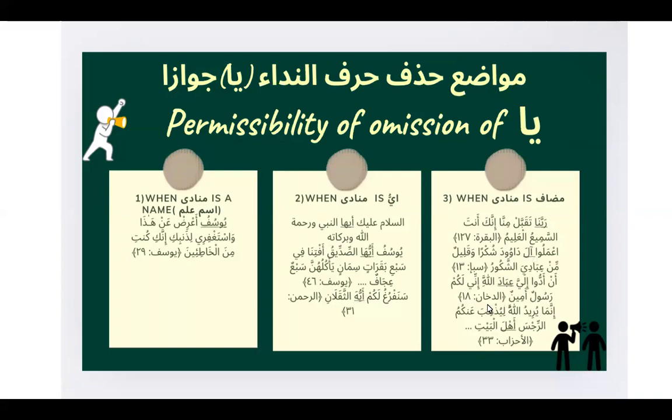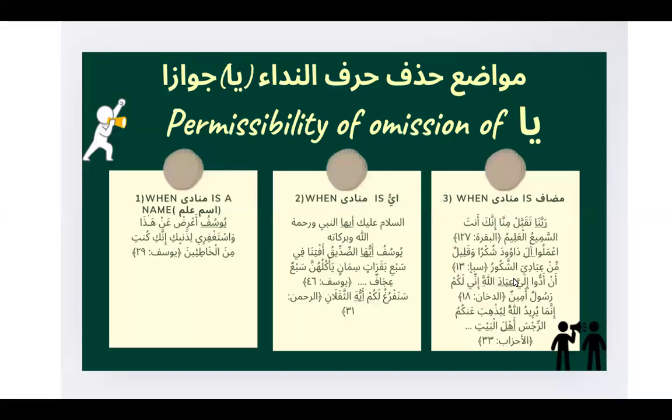Another example from Surah Ad-Dukhan, an addu ilayya ibadallah. So again here, ibadah is a munada, and it's also a mudaf, and lafzul jalala is mudaf ilayhi, and again we don't see any harf nida ya because it is allowed for ya to be omitted.